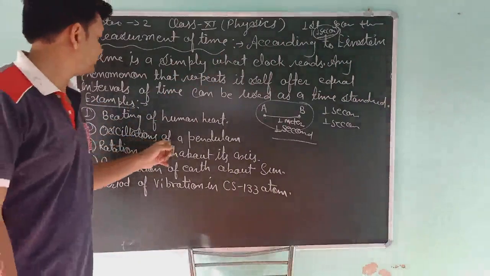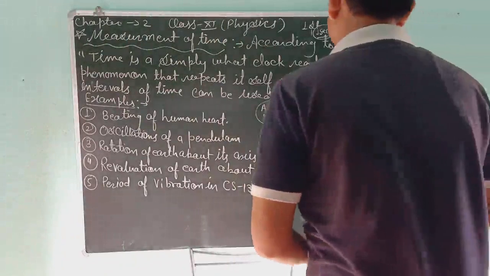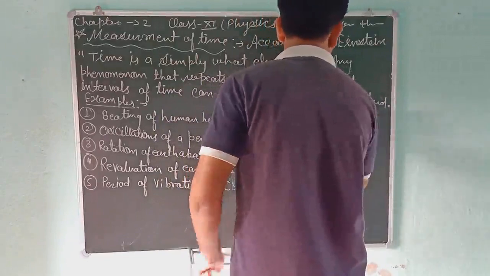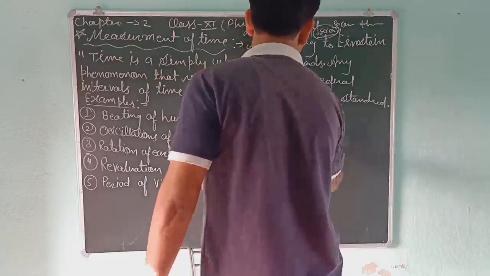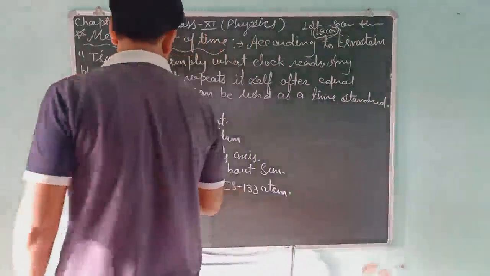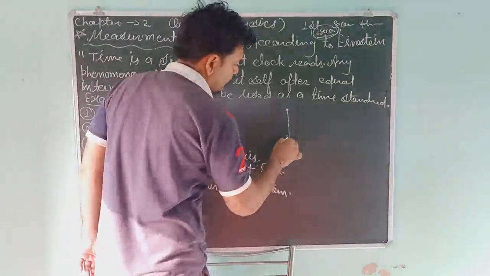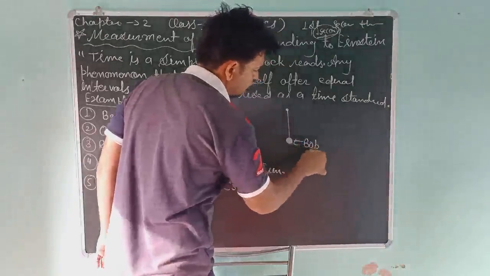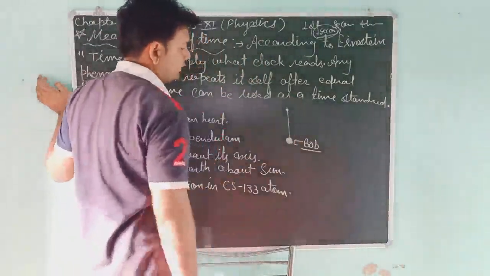Second is oscillations of a pendulum. Suppose this is a thread and here this is a bob, and all this makes a pendulum.